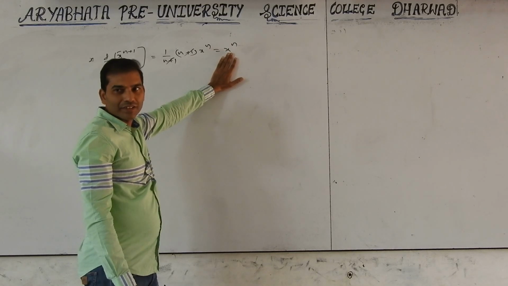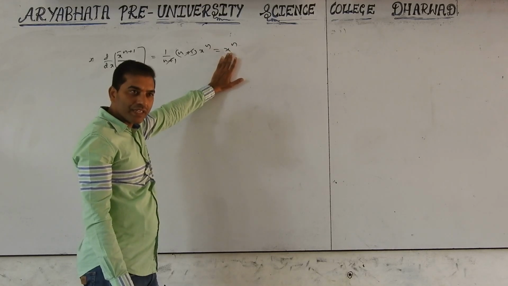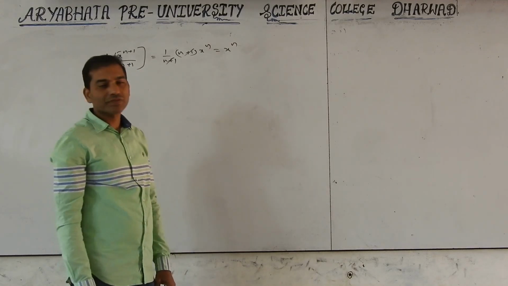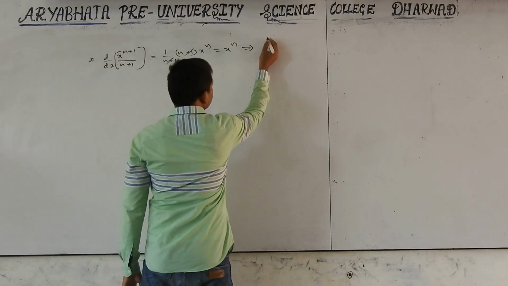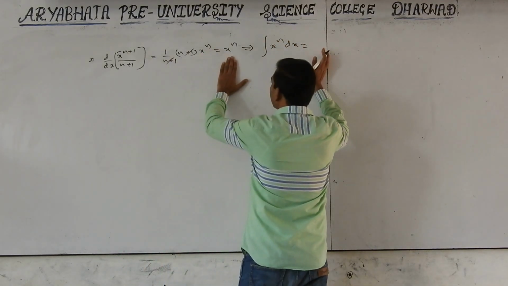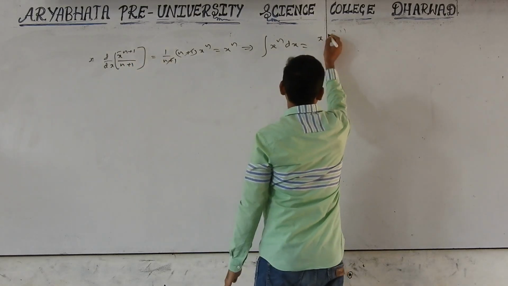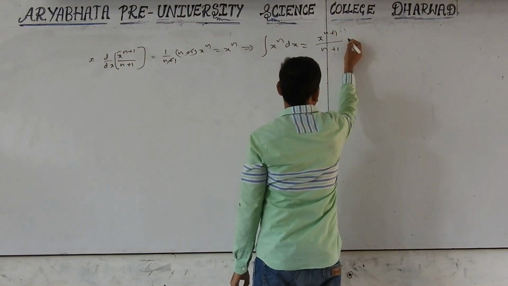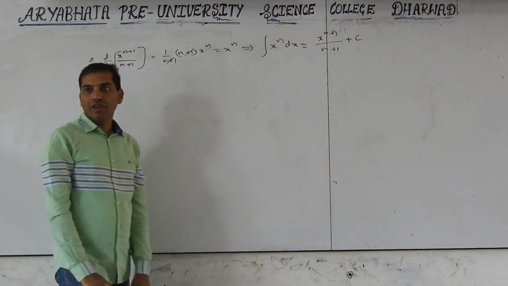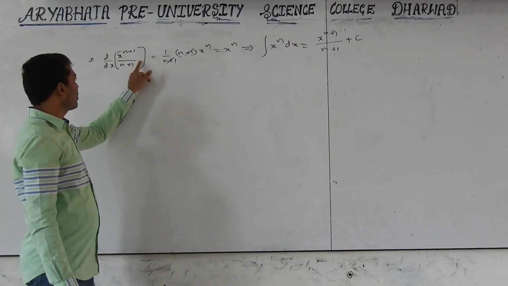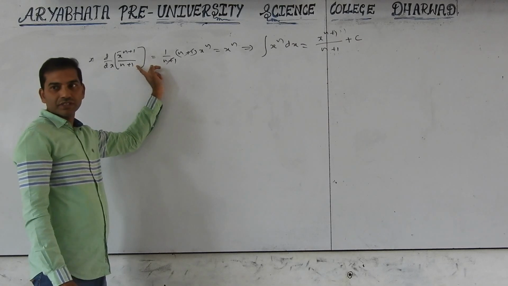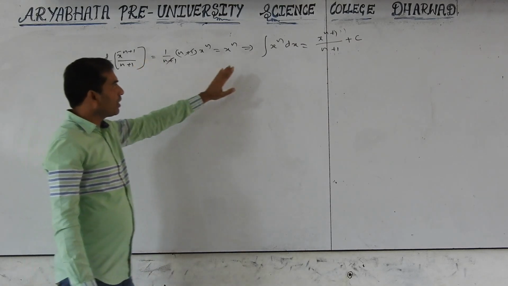The antiderivative of x raised to n is x raised to n plus 1 by n plus 1. So it is denoted by integration of x raised to n dx equals x raised to n plus 1 by n plus 1. We should add plus c because integration represents a family of curves. If you take plus c also, the differentiation of this is the same, because c differentiation is 0. Are you following? Now we got the formula.